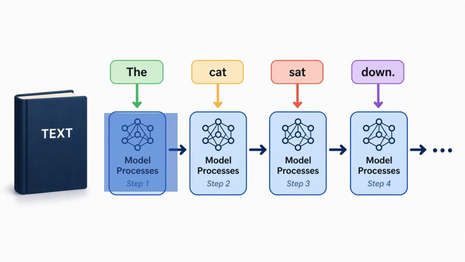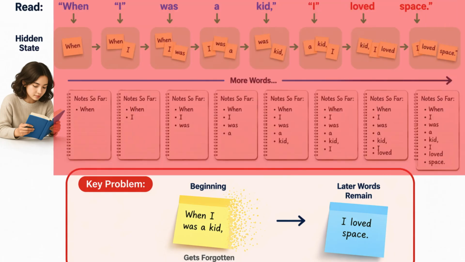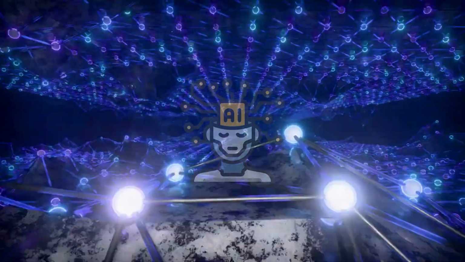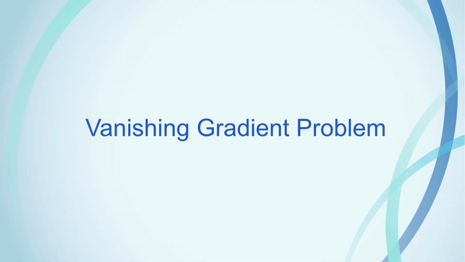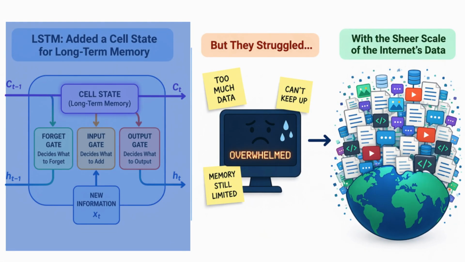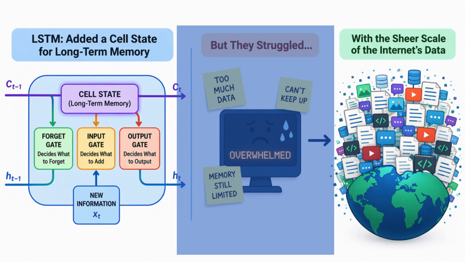These models processed text like a human reads a book, one word at a time from left to right. As they read, they kept a hidden state, a sort of mental note of what they'd seen so far. But as sentences grew longer, the AI would forget the beginning. This is known as the vanishing gradient problem. Even improvements like LSTMs, which added a specific cell state to act as long-term memory, struggled with the sheer scale